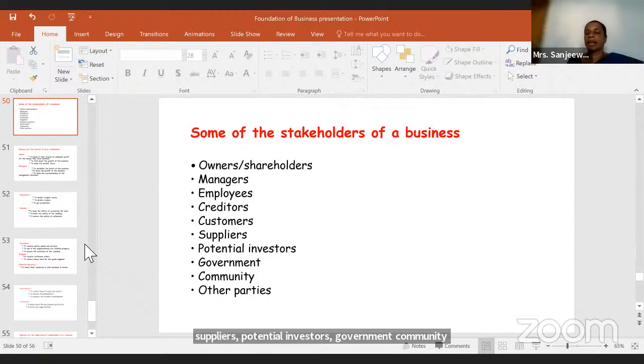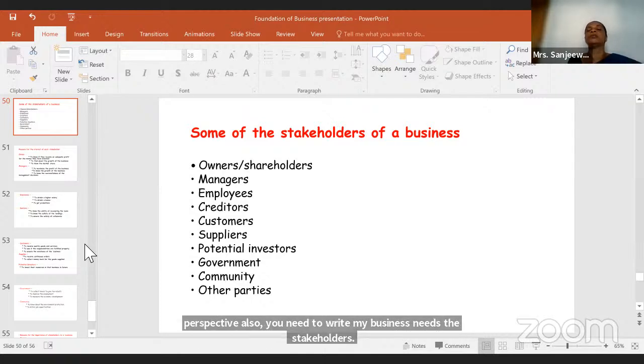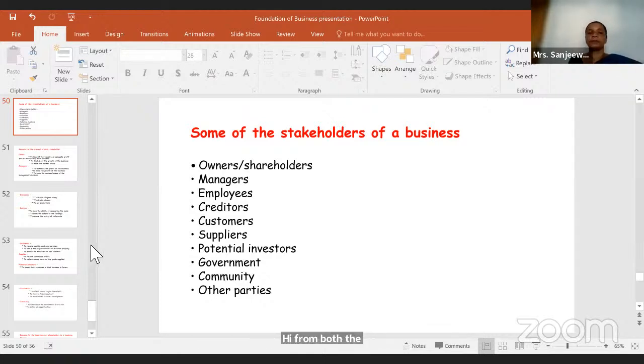So these are the stakeholders of a business, right? Under this, you need to know why they have an interest in the business from the stakeholders' side. And from the business's perspective, you also need to write why the business needs these stakeholders. From both parties you need to know the facts, right?